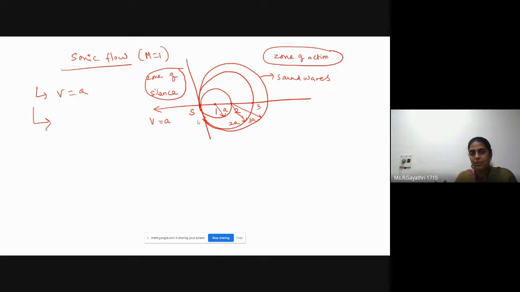We can see sound waves behind the source of disturbance. This is the observation: no sound waves ahead of the source of disturbance. All sound waves exit at the source of disturbance at a velocity of the speed of sound.